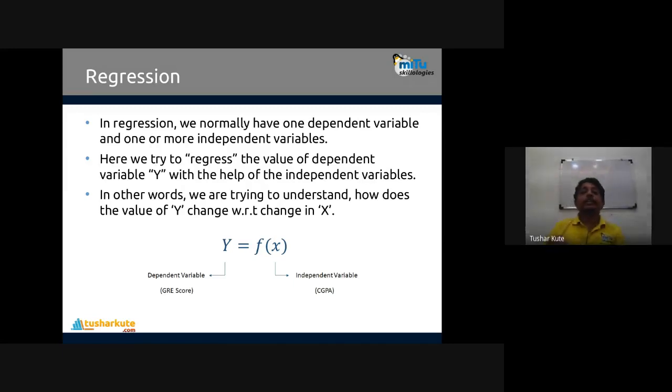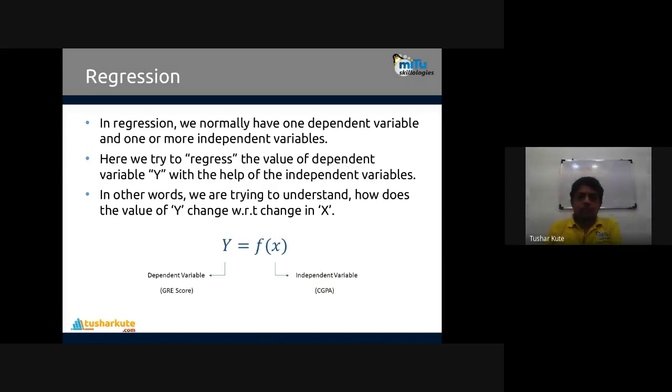So regression is basically, we'll start with linear regression. Commonly we talk about linear algebra. In linear algebra, we have functions created. So there is a linear function, some linear equation. When you change the values of x, y, z accordingly, you will change the value of the output variable. So linearly they are changing.